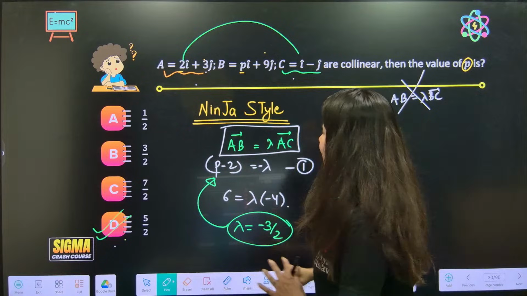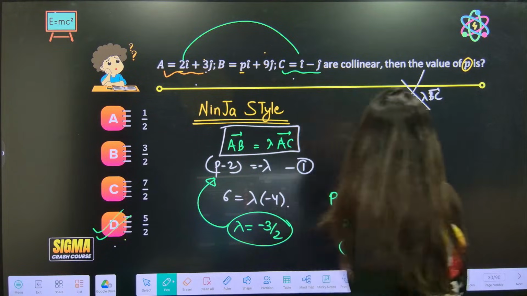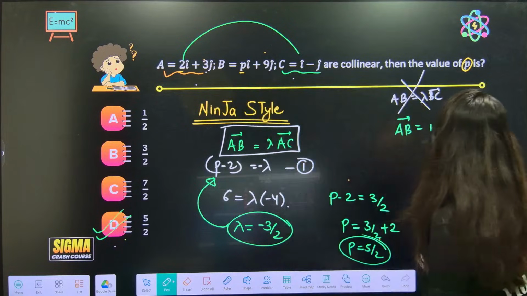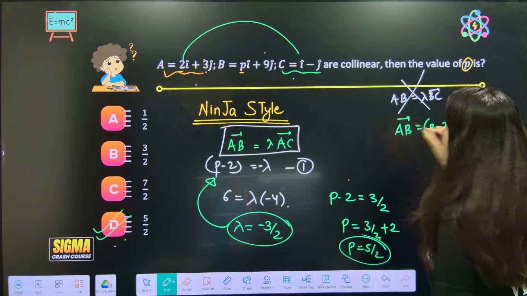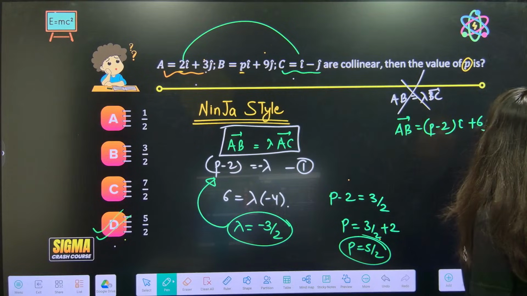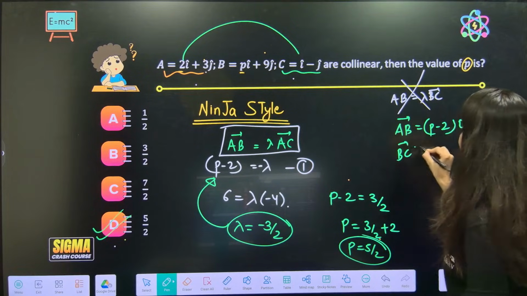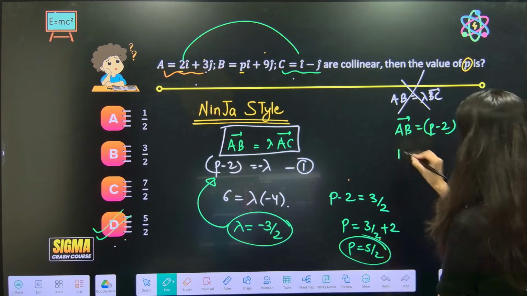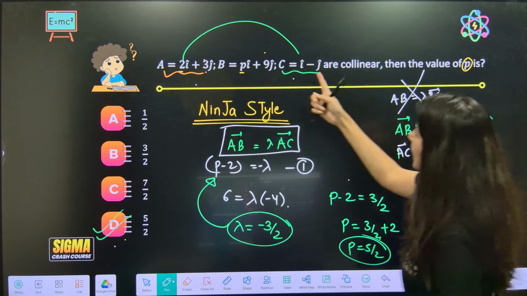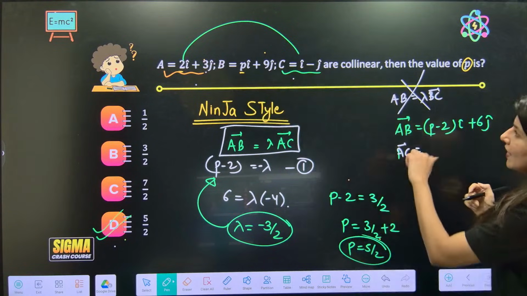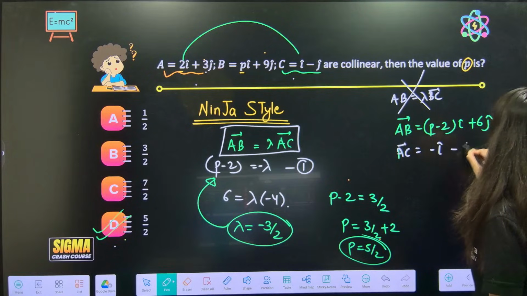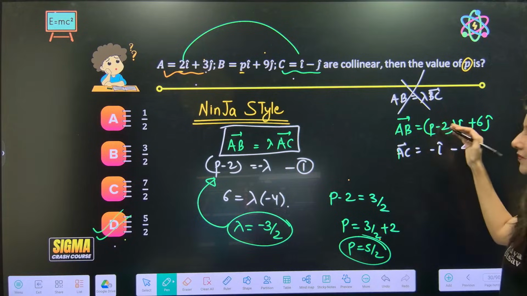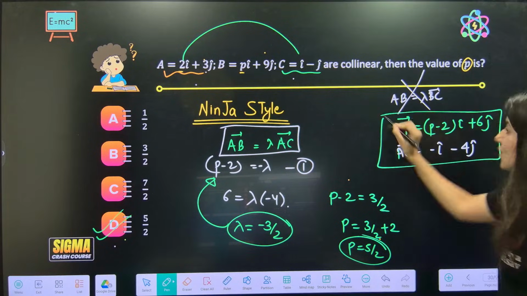Now what is AB? Can anybody tell me? So understand the AB vector. AB vector will be P minus 2 i cap and 9 plus 6 j cap. Correct? What is the BC vector? Everybody. So BC, sorry, not BC, AC, right? BC is a bad idea. AC will be C minus A, correct? So this is minus i and minus 4j. Correct?